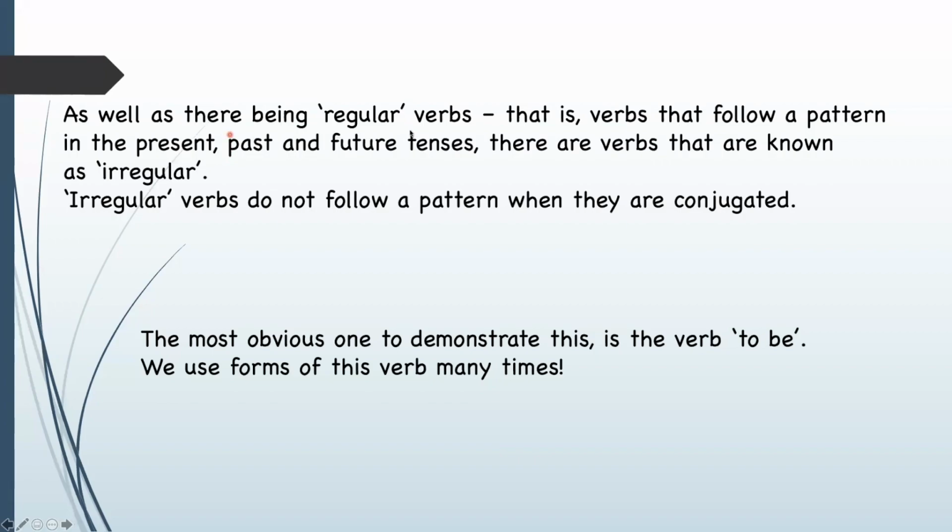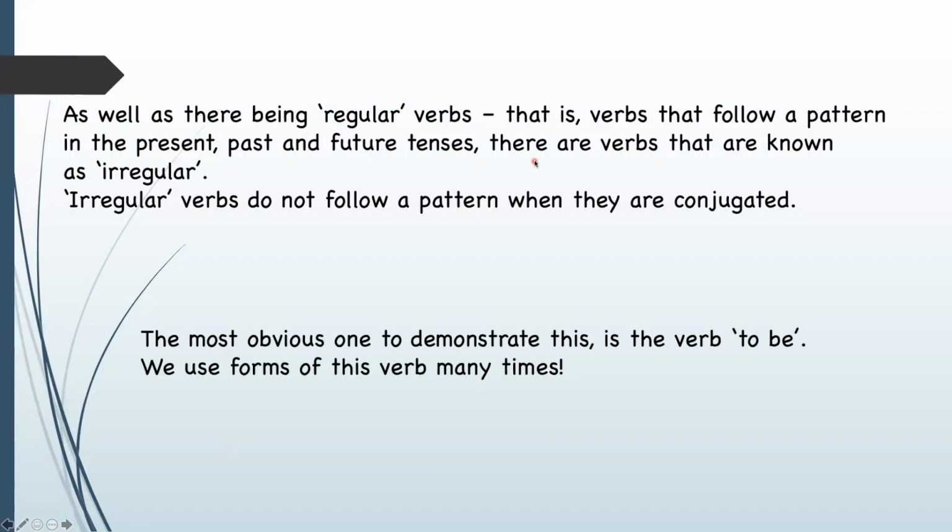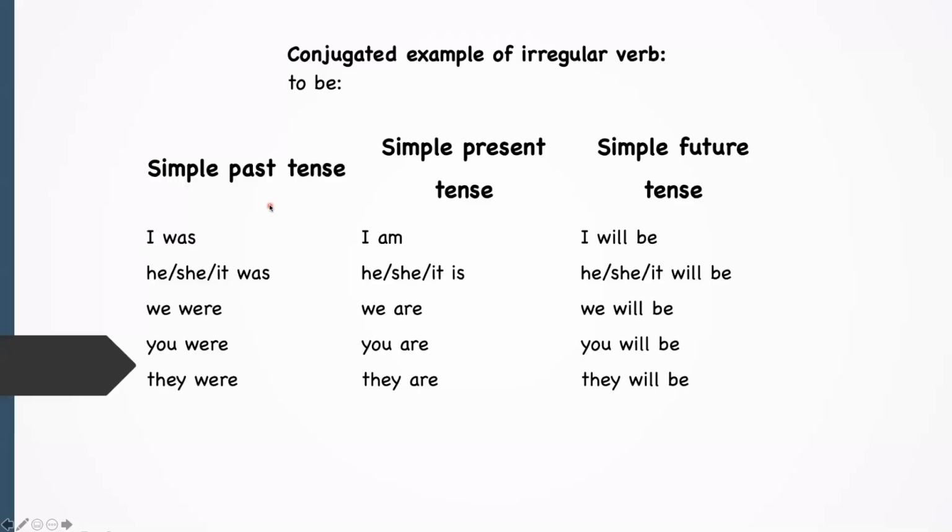As well as there being regular verbs, that is, verbs that follow the pattern in past, present, and future tenses, there are verbs that are known as irregular. And irregular verbs do not follow a pattern when they're conjugated. And the most obvious one to demonstrate this is the verb to be. And we use forms of this verb many times.